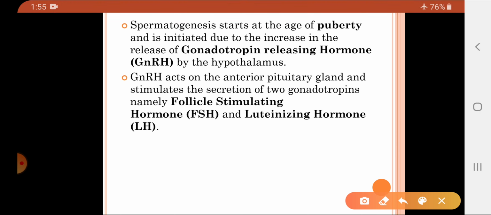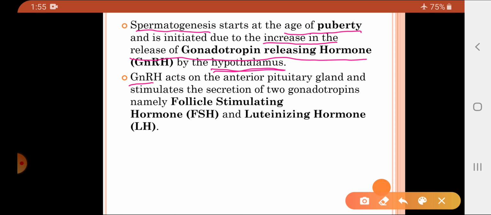Now students, spermatogenesis starts at the age of puberty. How is it initiated? Why does it occur at the time of puberty? At puberty, there is an increase in the release of the hormone called gonadotropin releasing hormone, and this gonadotropin releasing hormone is secreted by the hypothalamus. The hypothalamus is a gland present in the brain region of our body.